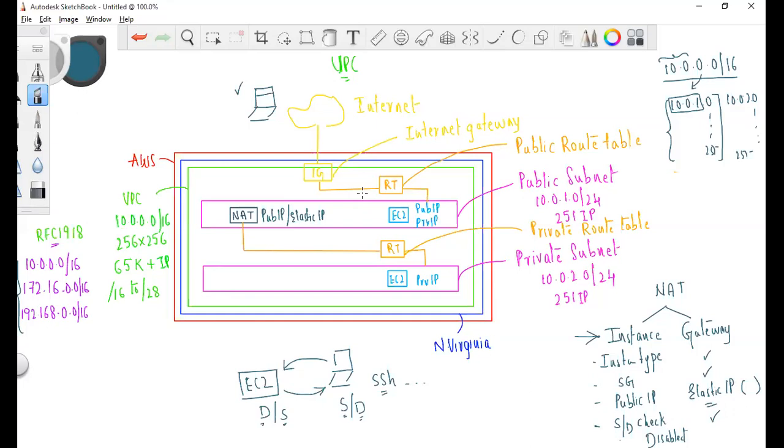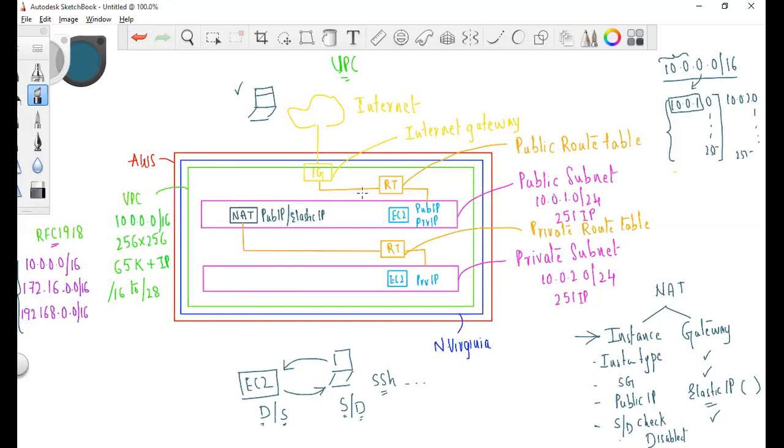Okay. So subnet versus security group. Subnet is a logical partitioning of your network. Security group is a firewall for your EC2 instance. How do you compare, Ramesh? Subnet to security group compare.